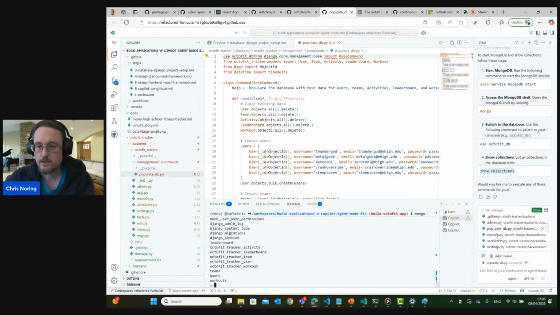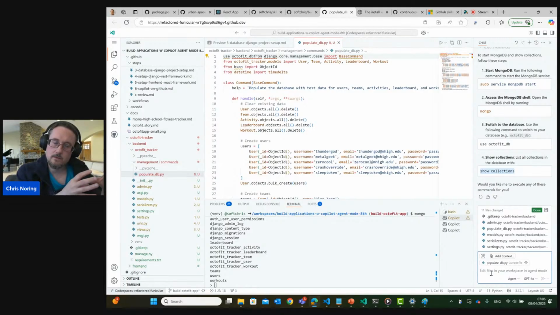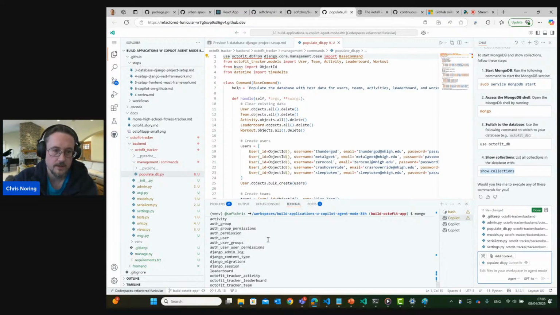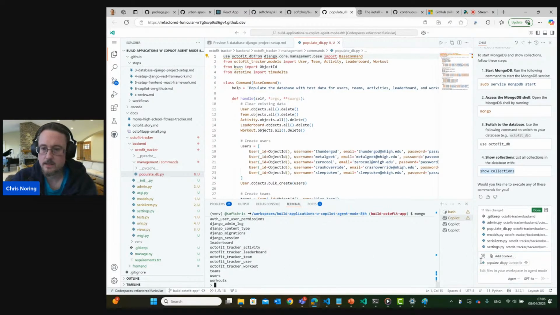So what we can do then is, most likely one of our collections has data and the other one doesn't. So there's one Octafit tracker activity, but there's also an activity here. So what we can do here is list data of collection Octafit tracker activity. That's what we want to do.